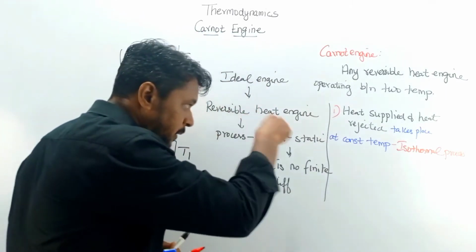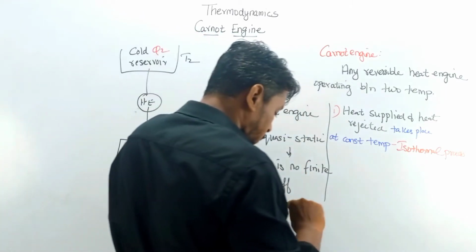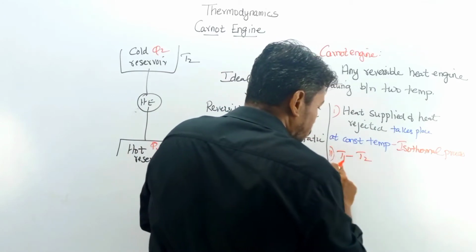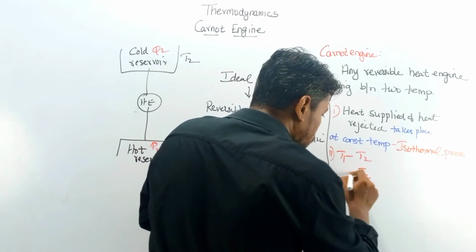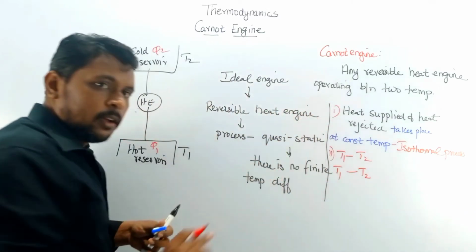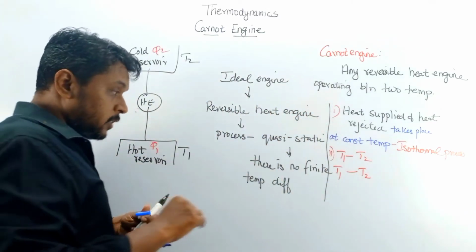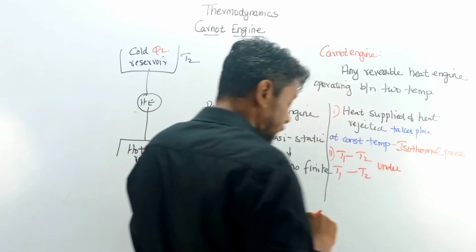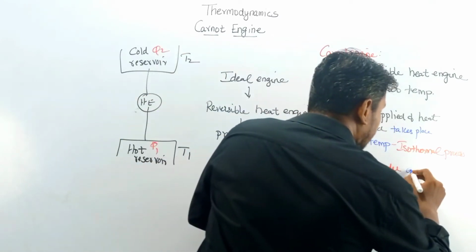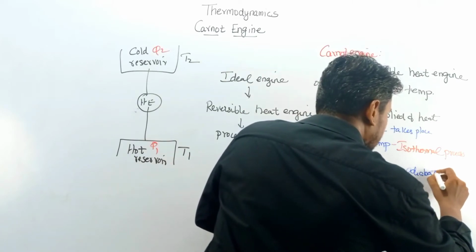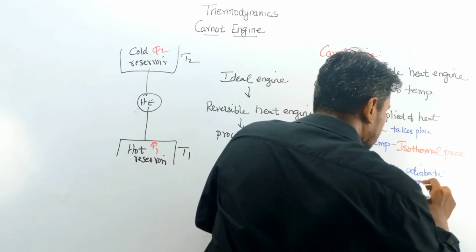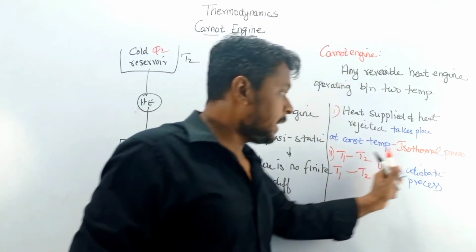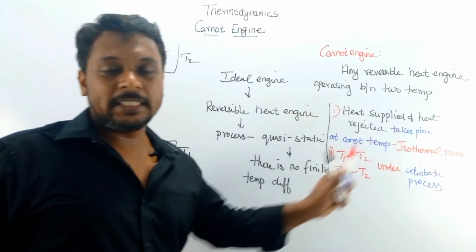And for this reversible condition, we follow a cycle, that is, it moves from T1 to T2, and again moves from T2 to T1. For this to take place reversibly, it should be taken under an adiabatic process.